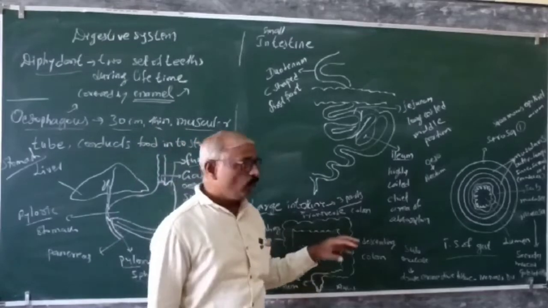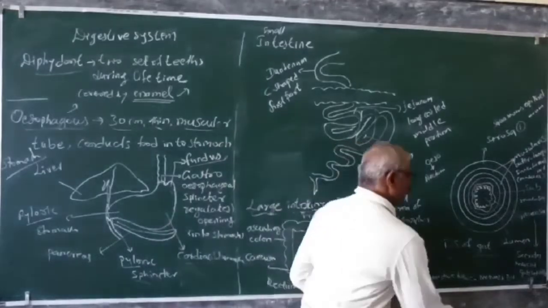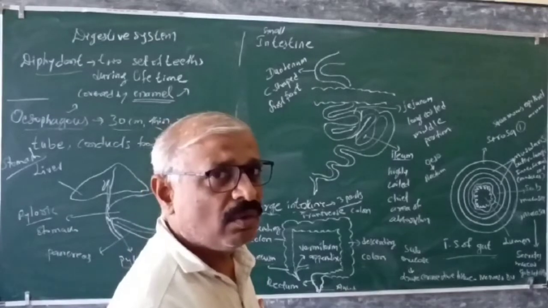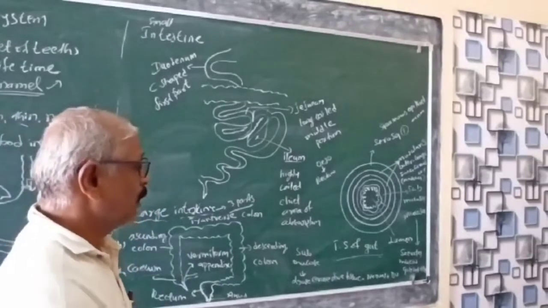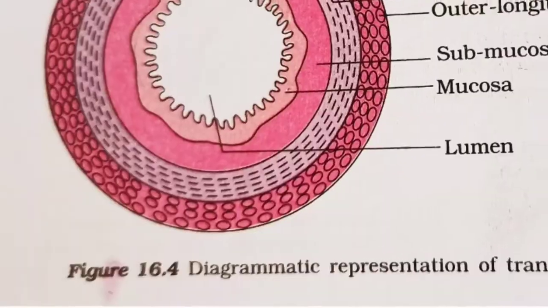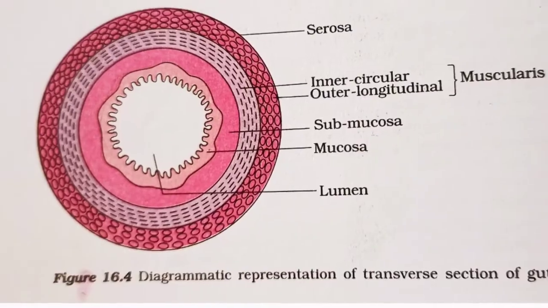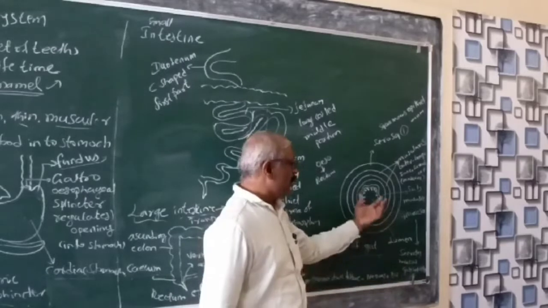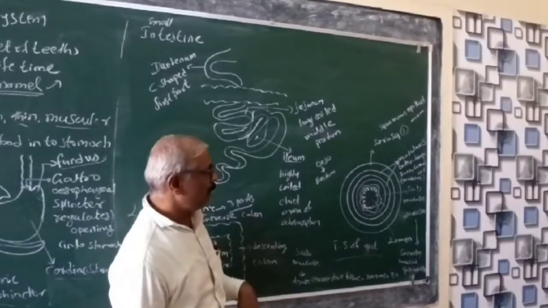And later on we are going to see one more important part, that is called the TS of the gut. It is one more important point. What it contains, the TS of gut. So when you take the section of it, from the esophagus to the rectum, the thickness of the layers may be increasing, but the parts are available. We were looking at those.